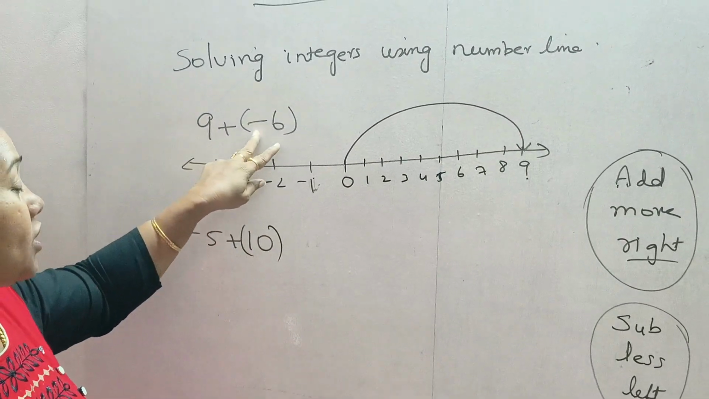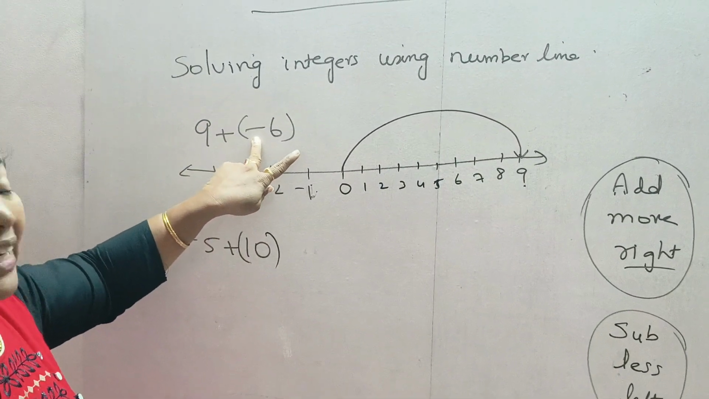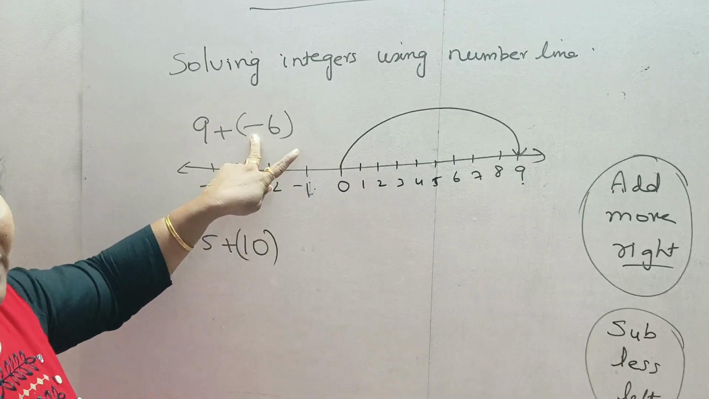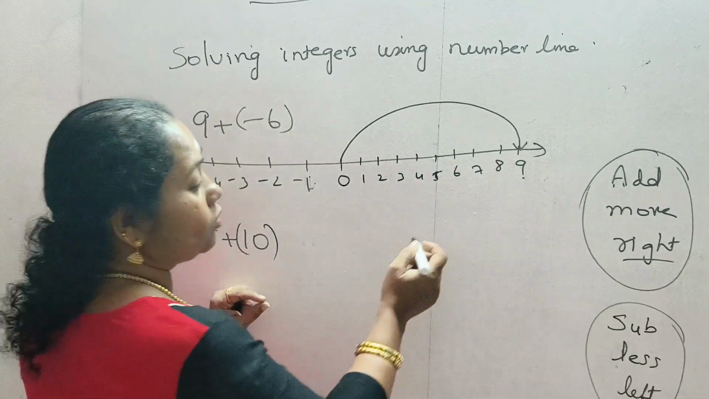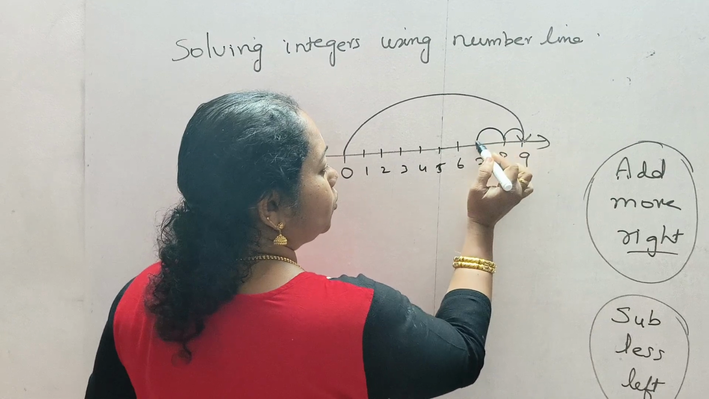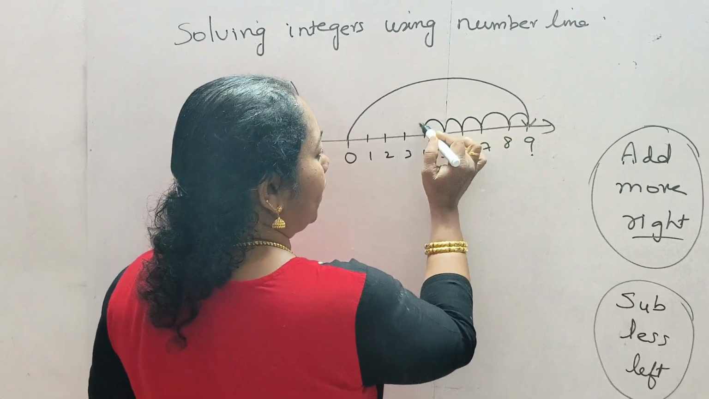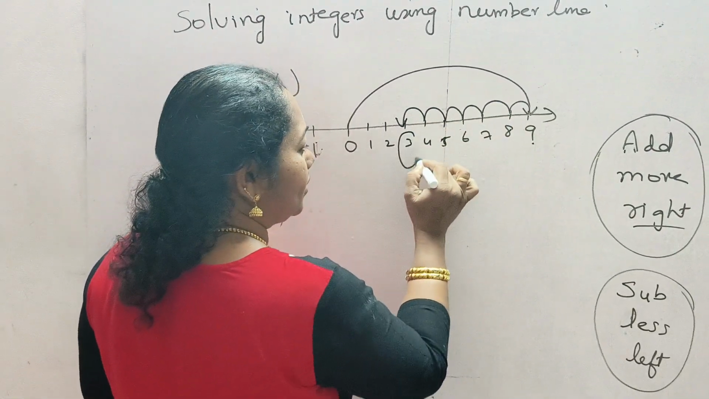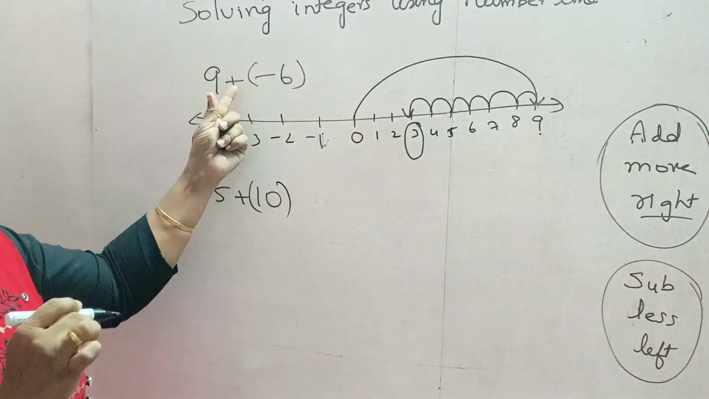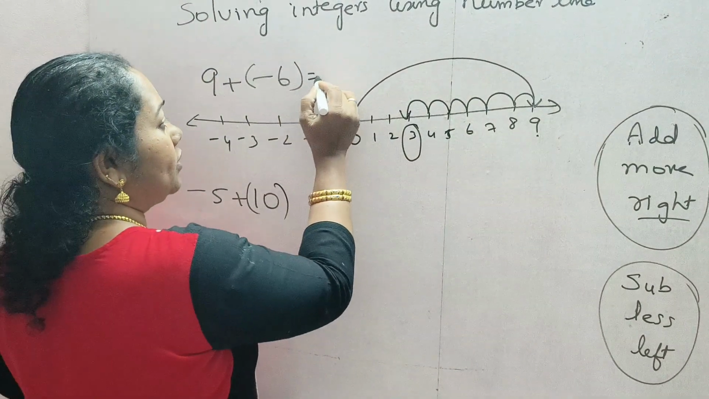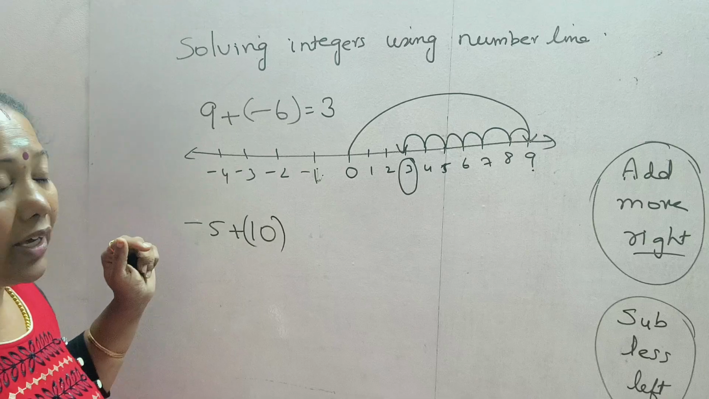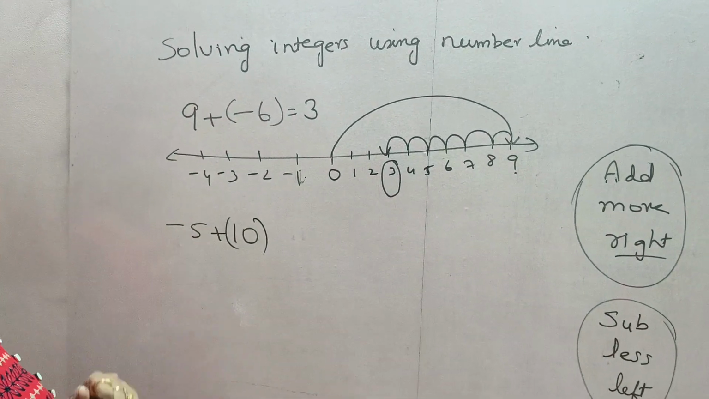Now, from that, what is given? It is minus. Minus means we will go to the left side. Okay. So, left side. Let us go to the left side. 1, 2, 3, 4, 5, 6. So, what is the answer? 3. So, 9 plus minus 6 is equal to 3.